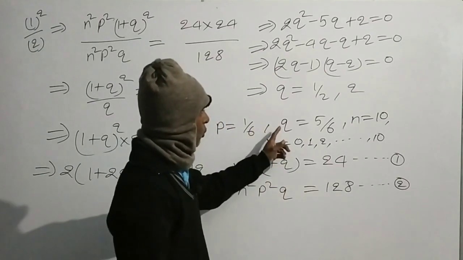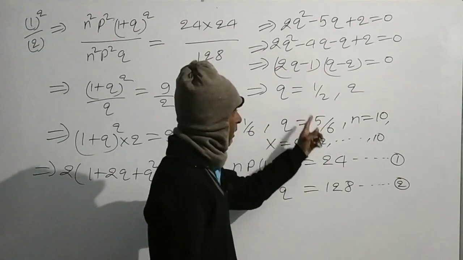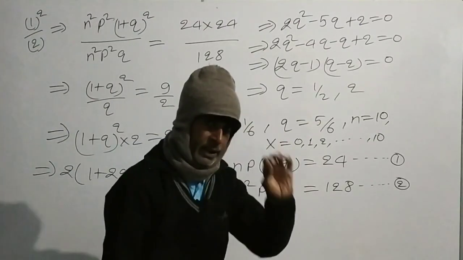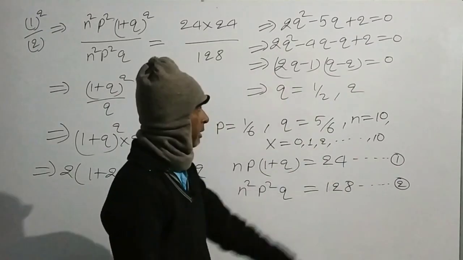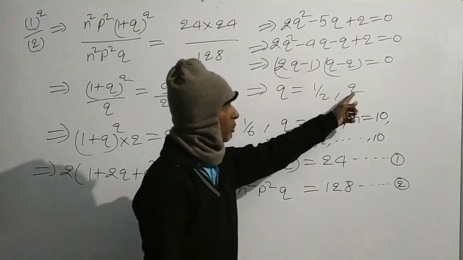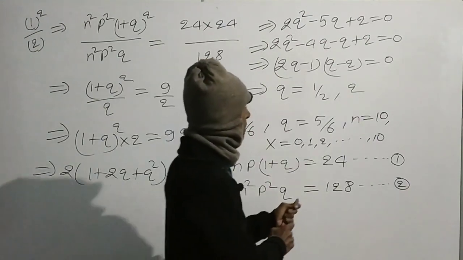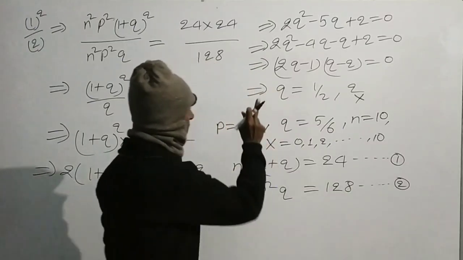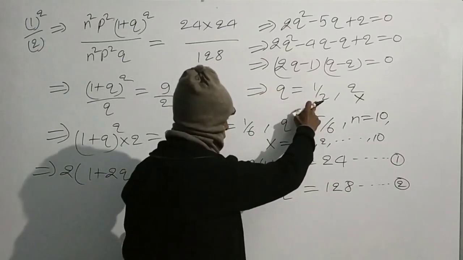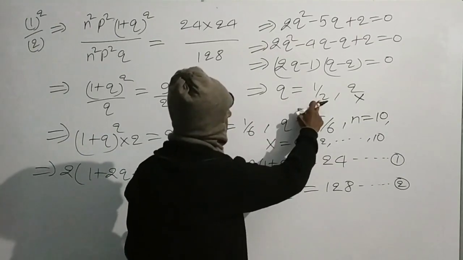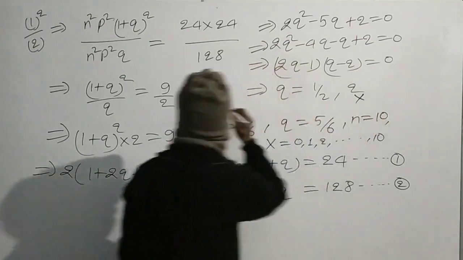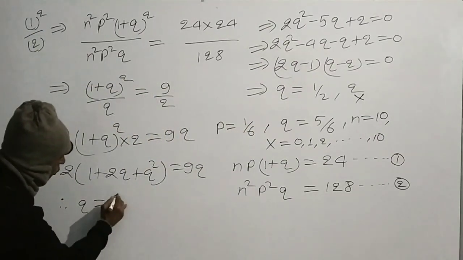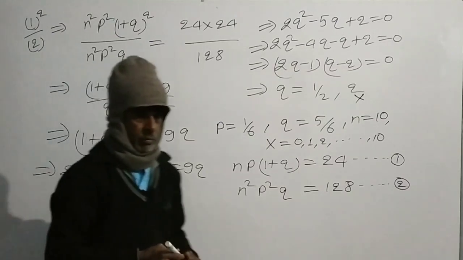Since q is the probability of failure and the probability of any event cannot be greater than 1, therefore q cannot be equal to 2. Therefore this value cannot be accepted. The acceptable value of q will be 1 by 2.